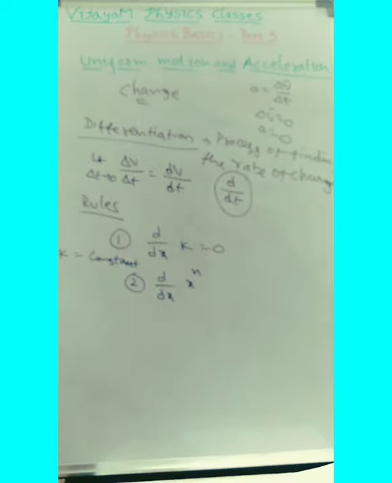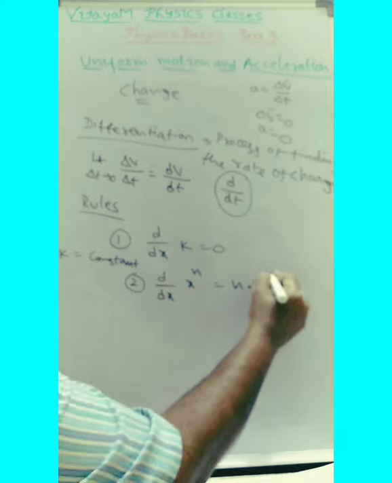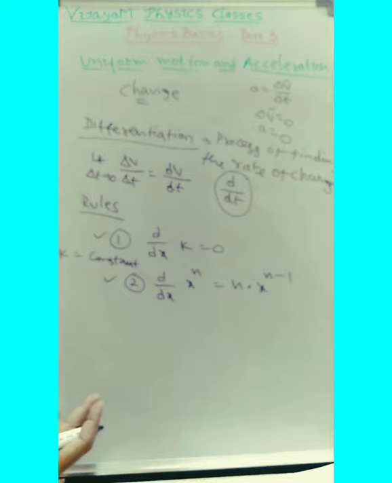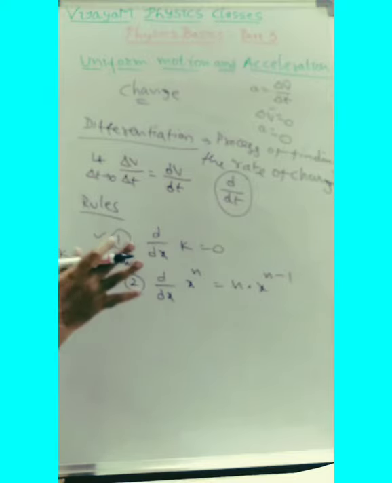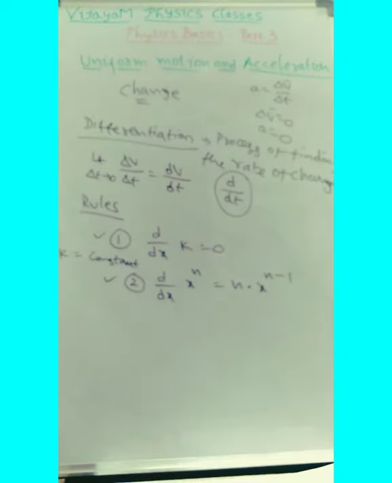The second rule: the derivative of x to the power of n is n into x to the power of n minus 1. These are the 2 rules you should follow. If you just follow these 2 rules, that is enough for solving problems related to physics. There are some more rules, and you will get those when we are solving the sums.